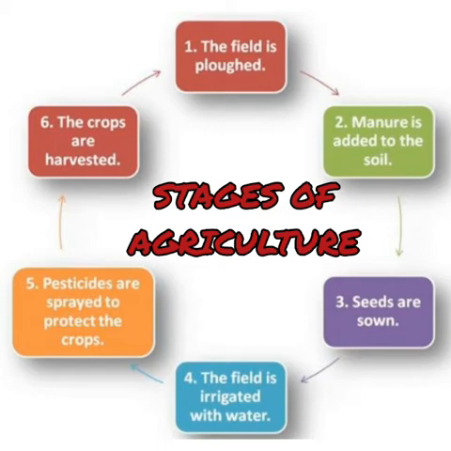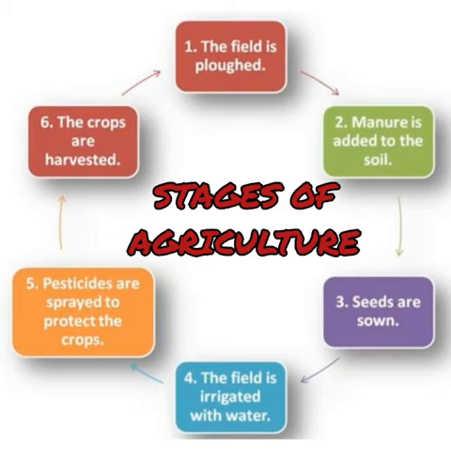In the third stage of agriculture, the seeds are sown. The seeds means healthy seeds. Healthy seeds are sown or scattered. Next, the fourth stage of agriculture is that the crops are irrigated. What is the meaning of the term irrigated? Irrigated means watering. Next, the fifth stage of agriculture is that the crops are sprayed with chemicals called pesticides.